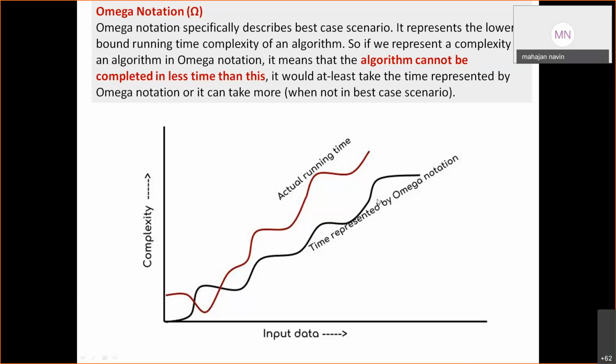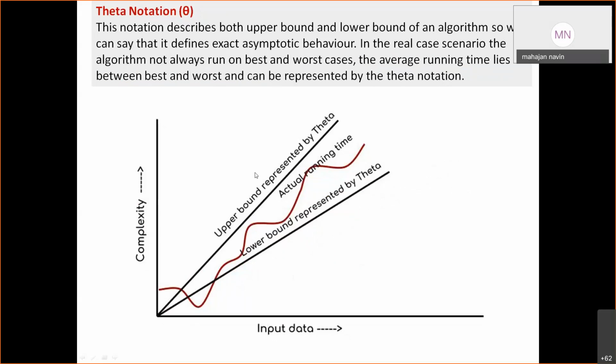Then we have theta notation, which is the average case. This notation describes both the upper bound and lower bound of an algorithm, so we can say that it defines exact asymptotic behavior. In the real scenario, the algorithm does not always run in best case and worst case. The average running time lies between the best and worst case and can be represented by theta notation.